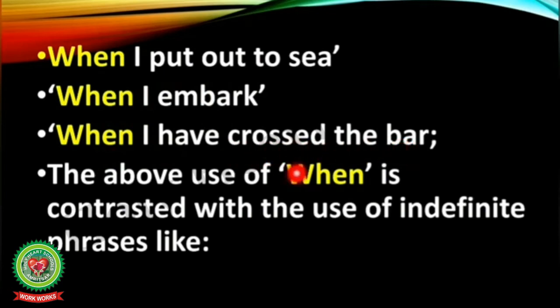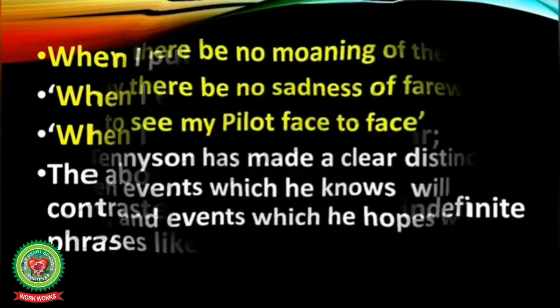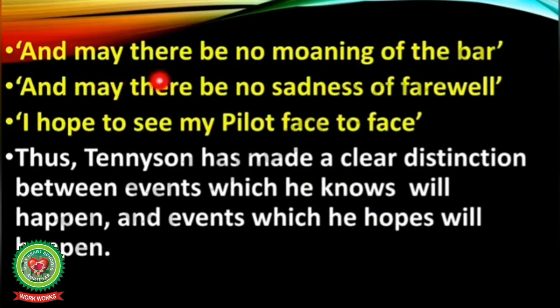So the above use of when is contrasted with the use of indefinite phrases like and may there be no moaning of the bar, and may there be no sadness of farewell, I hope to see my Pilot face to face.